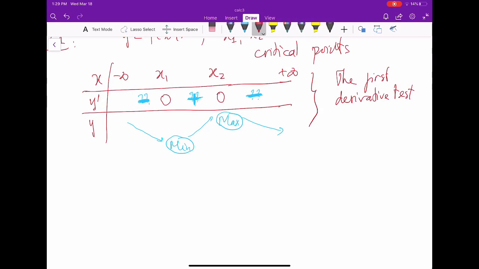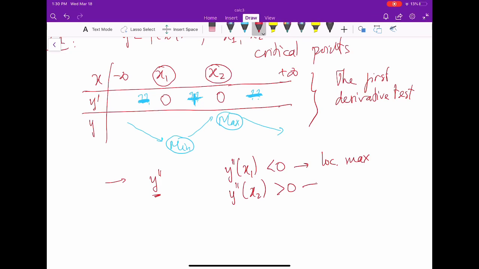How about the second derivative test? So suppose x1 and x2 are critical points. You don't work with the first derivative. You go ahead and differentiate to find the second derivative, right? And you plug x1 and x2 into the second derivative. If the second derivative at x1 is less than 0, that is your local maximum, right? And if the second derivative at x2 is greater than 0, this is a local minimum.